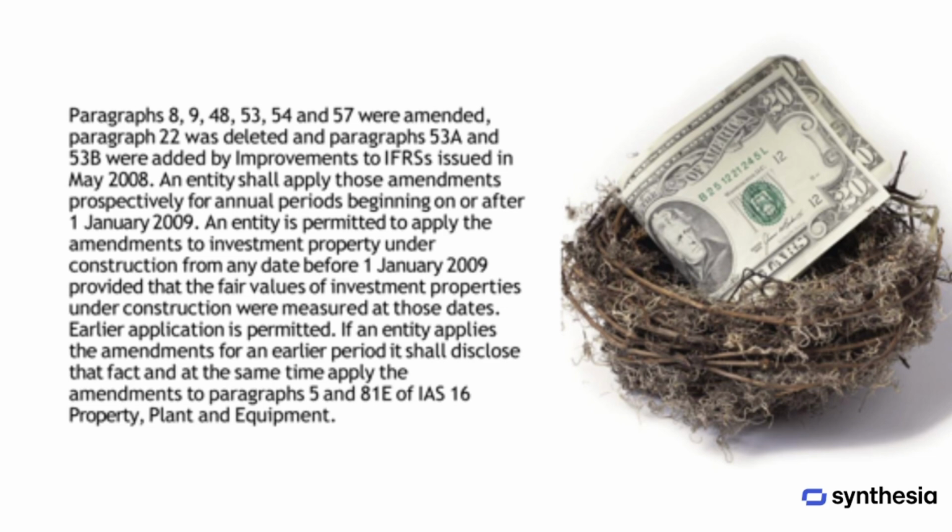However, an entity may choose to apply these amendments to investment property under construction from any date before January 1, 2009, as long as the fair values of investment properties under construction were measured at those dates. Earlier application is allowed, and if an entity applies the amendments for an earlier period, it must disclose that fact and also apply the amendments to paragraphs 5 and 81E of IAS 16, Property, Plant, and Equipment.